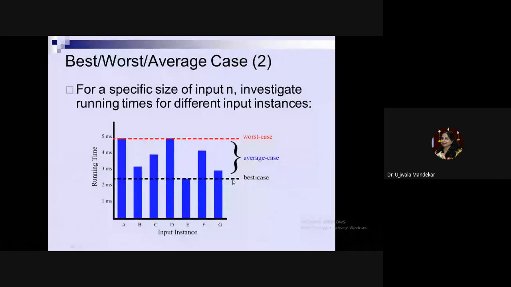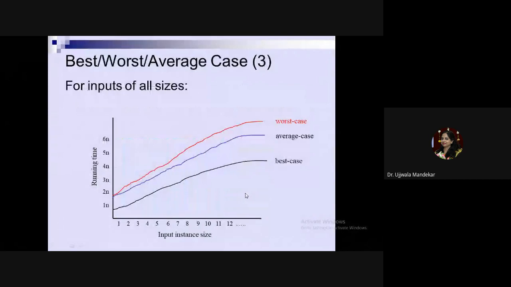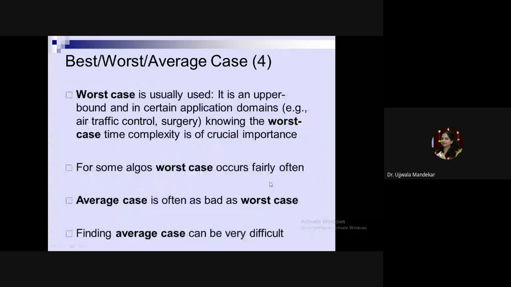The worst case is the maximum amount of time required for sorting the elements. In between the base case and the worst case, there will be the average case. So if I ask you to plot a linear graph, your graph will look like this: base case, average case, worst case. Okay.